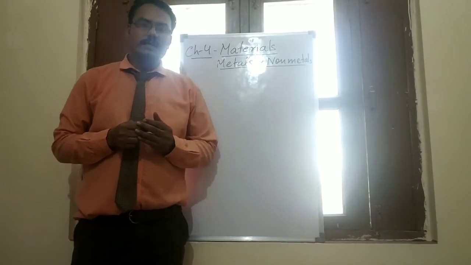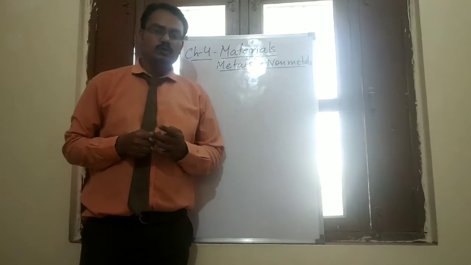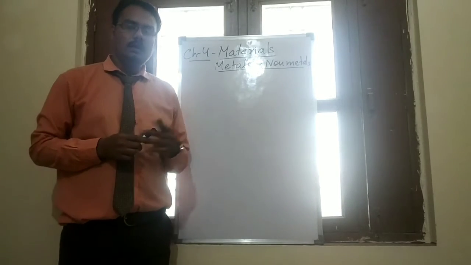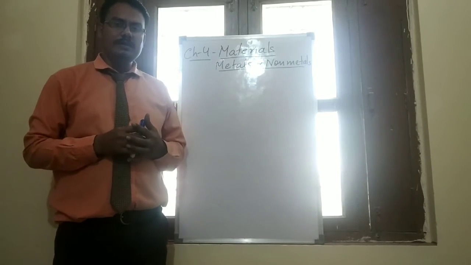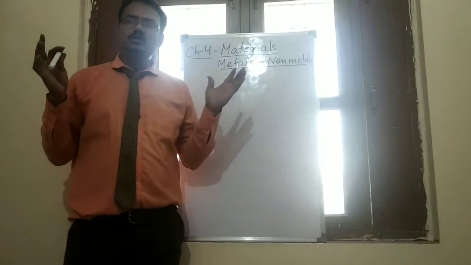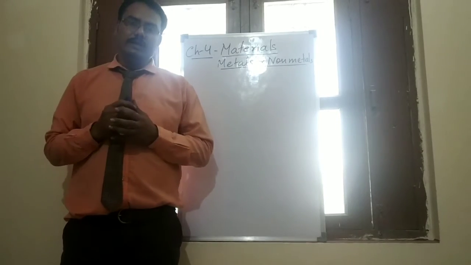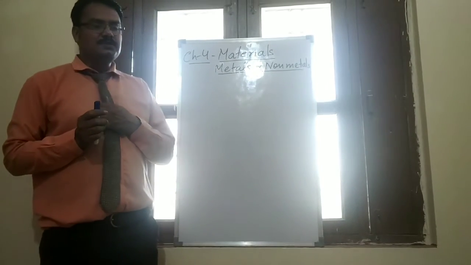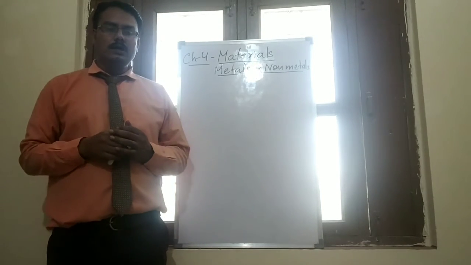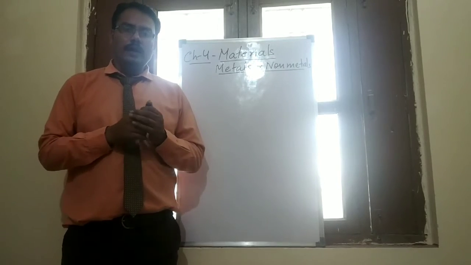Students, as you know, I am a science teacher and I have already completed explaining chapter 3, and today I am going to start a new chapter: materials, metals and non-metals. Everything in this universe is made up of different types of materials. Any substance that can be broken by chemical means into two or more parts is called an element.